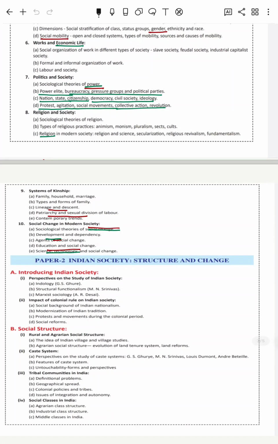And the topic of religion. In the system of kinship, you find patriarchy and sexual division of labor. So the notion of patriarchy is, we can say, at the root cause of the issue in the Kerala film industry, which is also found across other film industries as well. So you can relate very well with patriarchy.